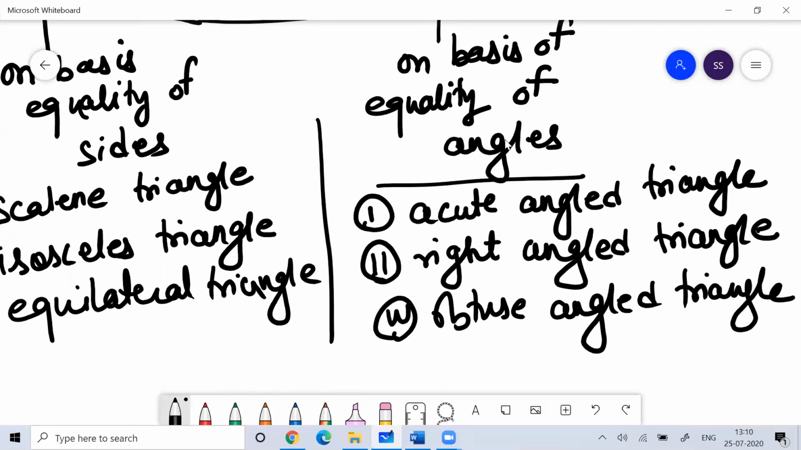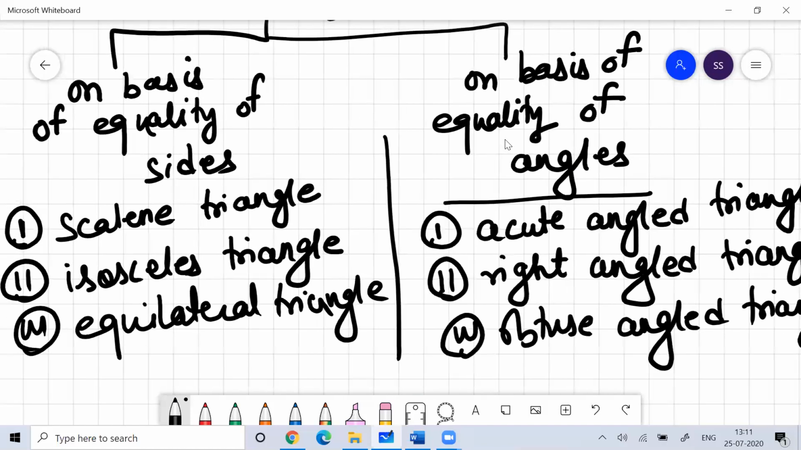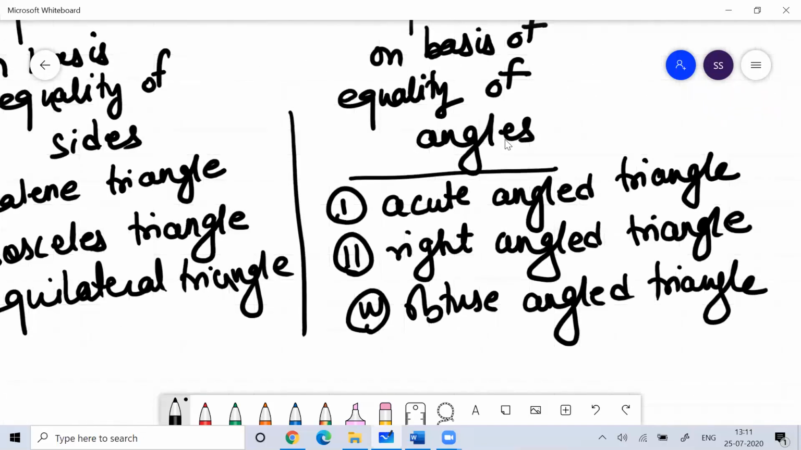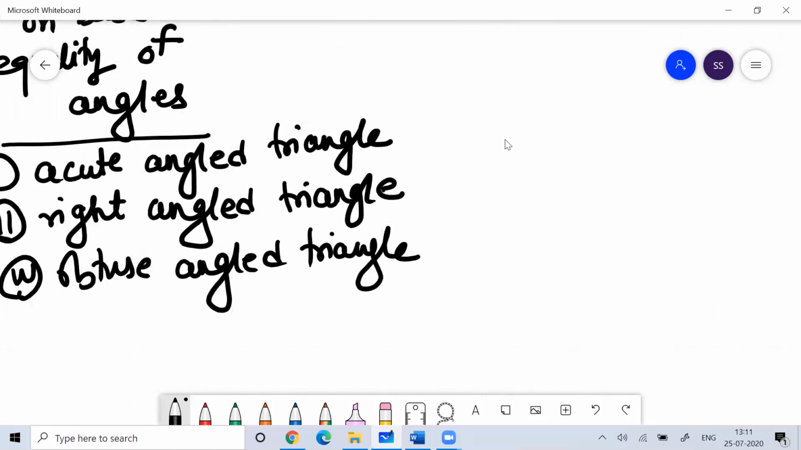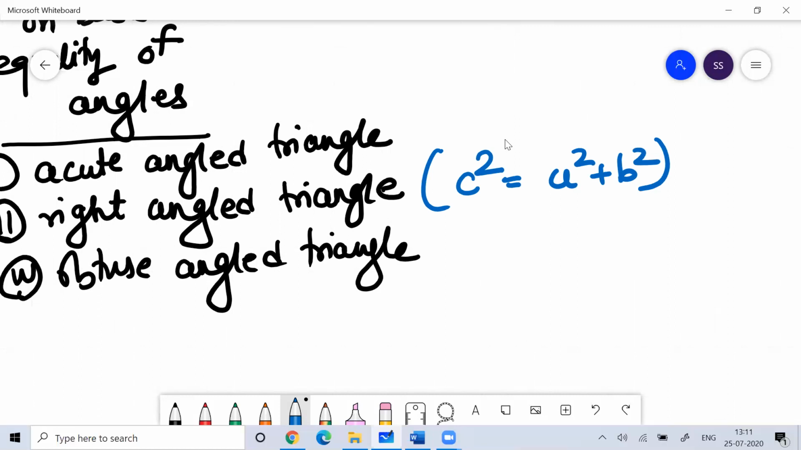Also, we will try to understand more calculations on isosceles triangle, but in future. Right now, we will not focus much on them. The very basic and important thing we should know here is about the right angle triangle. You know Pythagoras theorem: hypotenuse square will be equal to the sum of the squares of the other two sides. You know that very well.